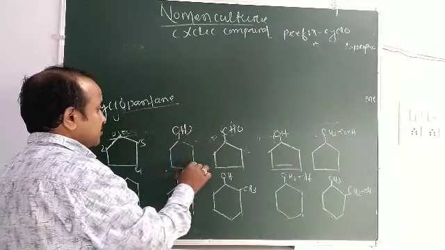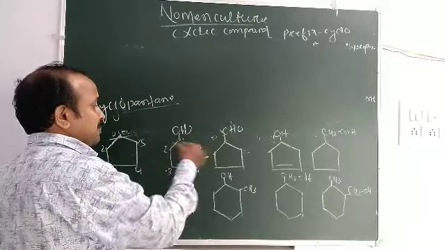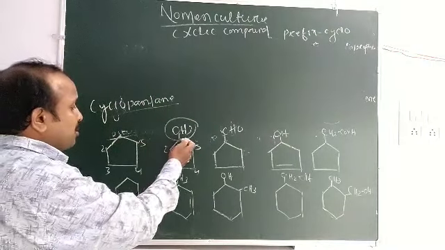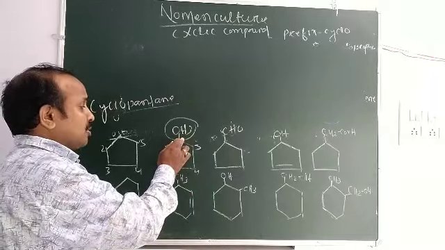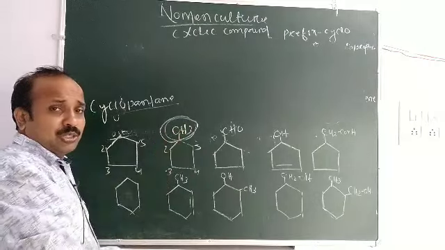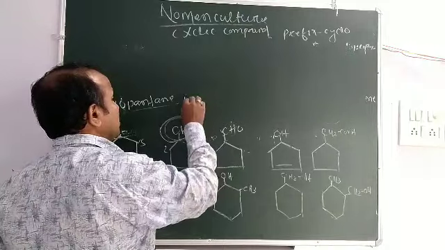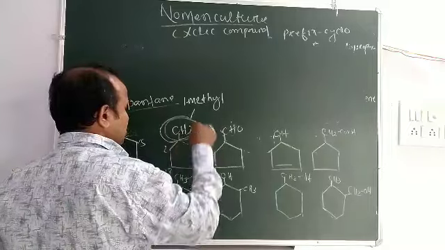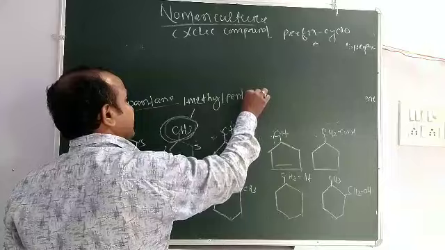Here is 1, 2, 3, 4, 5. And here is a substituent group. So we have to count from this side or this side. Okay, this gets the lower locant. So it is used as a prefix because the alkyl group is always used as a prefix, meaning methyl, 1 methyl. Okay, 1 methyl, the number of carbons is 5, so what root is pent, ane.